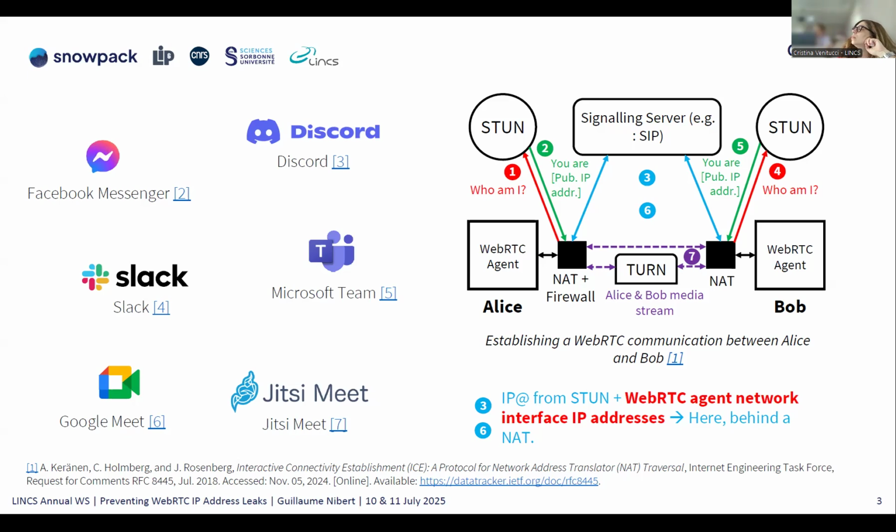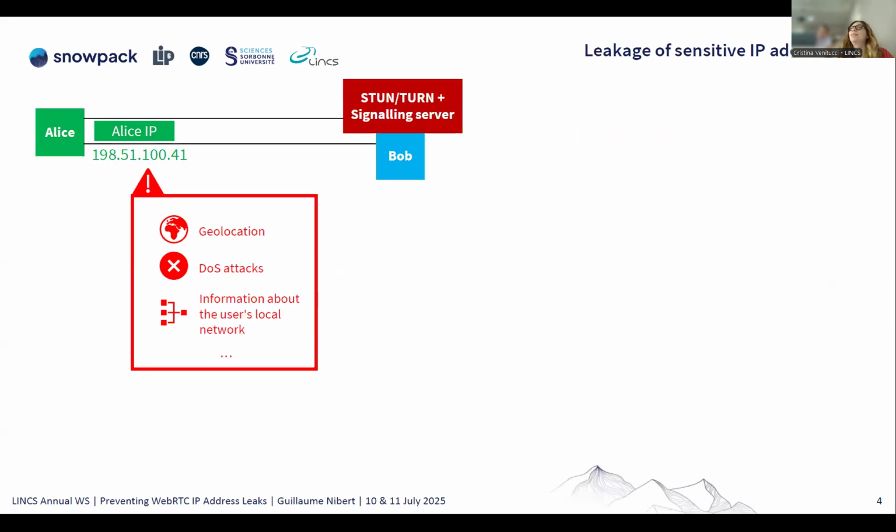Then they agree on a connection and some parameters, also using the signaling server, for example the codec used, and also the choice of the IP that will be used for the communication, because if they are in the same NAT, there is no need to use a public IP address. A TURN server may be required if one of them doesn't support UDP, so it acts as a TCP/UDP proxy.